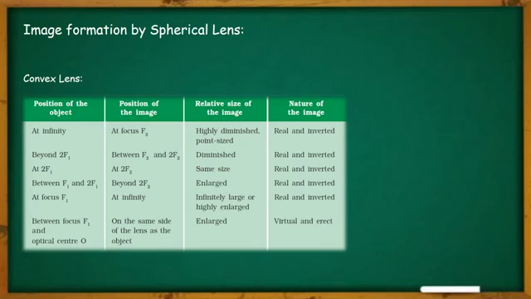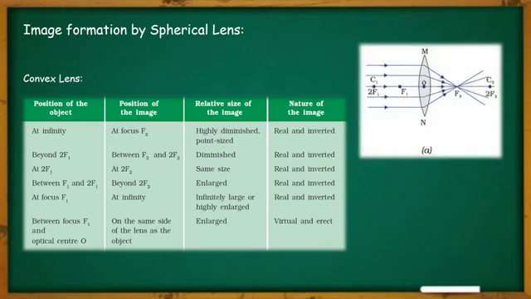Now let us know one by one each of the cases. First one, when the object is placed at infinity, where the image will be formed. As you can see in the diagram, in case of a convex lens, whenever one object is placed at infinity, all the light rays that are moving parallel to the principal axis are passing through the lens, and all of them are gathering at the focus point.